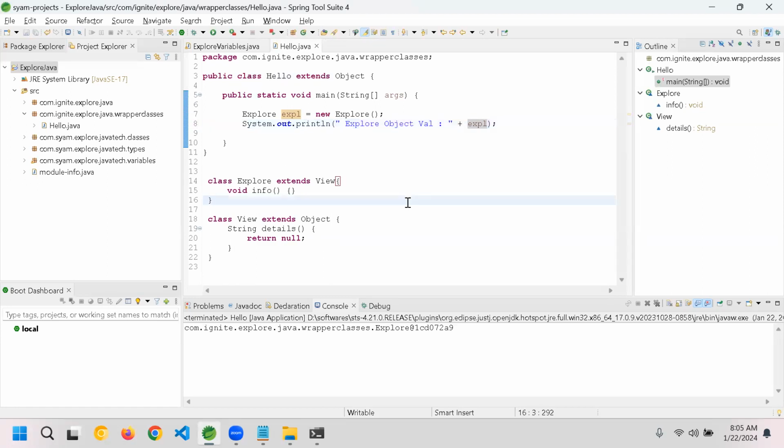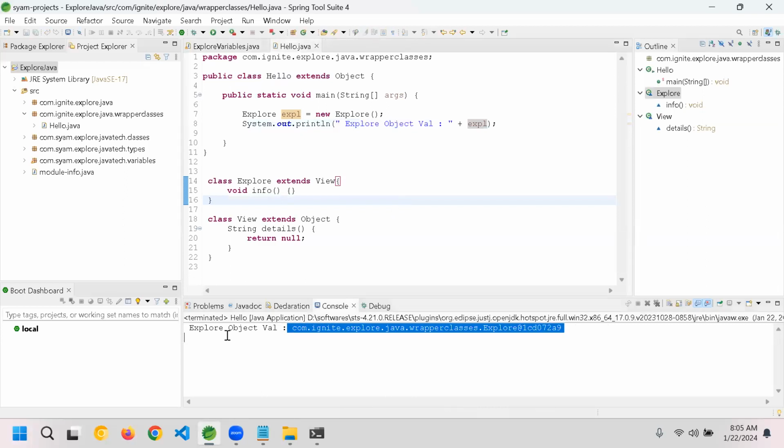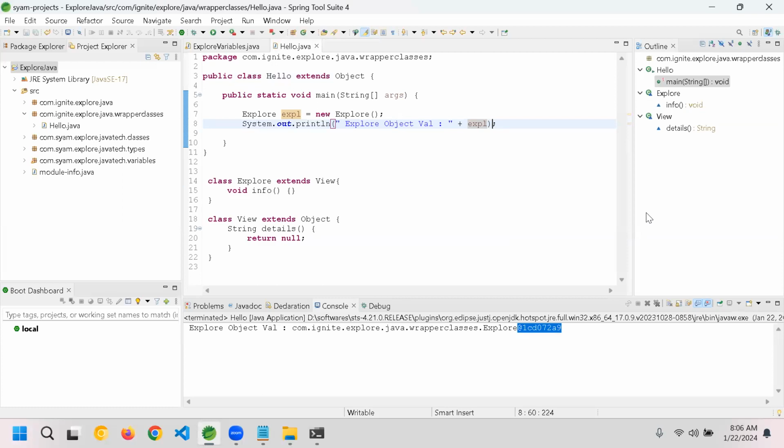When I execute, which is Alt Shift X J, you can see explore value, which is our string, and it is giving @1CD0729, correct? What happens is, whenever you print an object, by default it will take the toString method from its Object class.